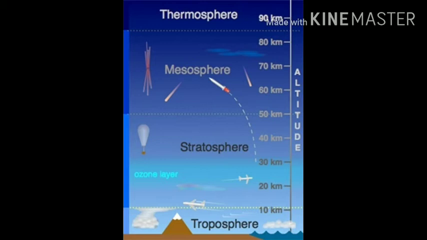And at night, the trapped heat in the atmosphere prevents the earth from becoming too cold. So we can say that the atmosphere plays a very important role.